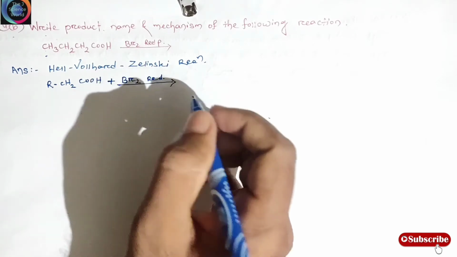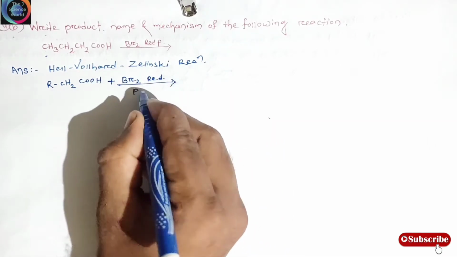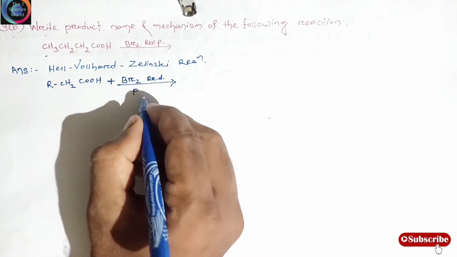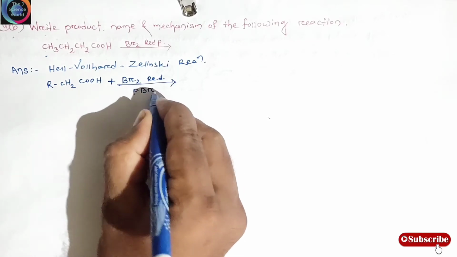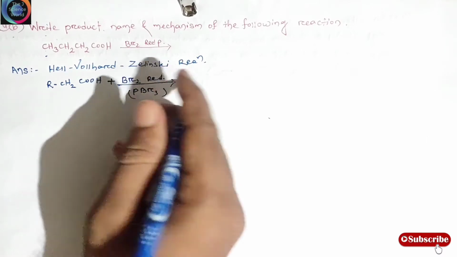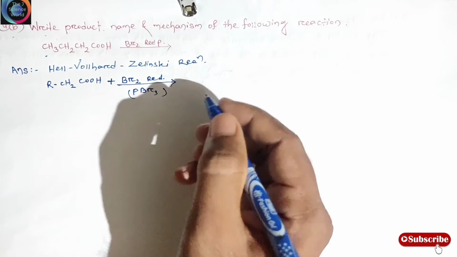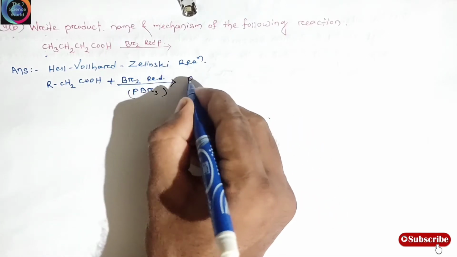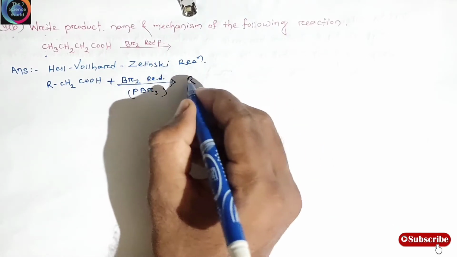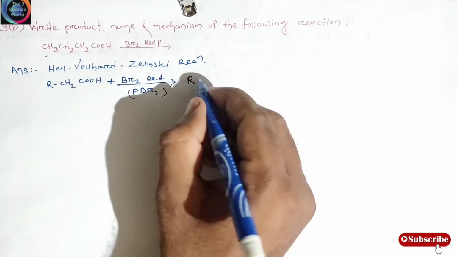The catalyst red phosphorus is used, or this phosphorus halide, PBr3, to give 2-halo acids. So our product is the 2-halo acid, where the halogen group is in the 2 position.